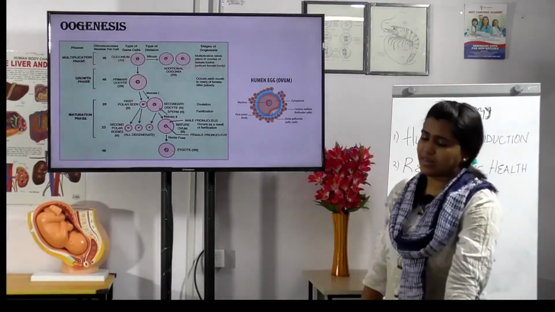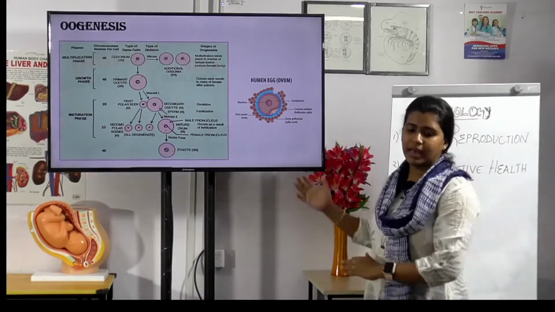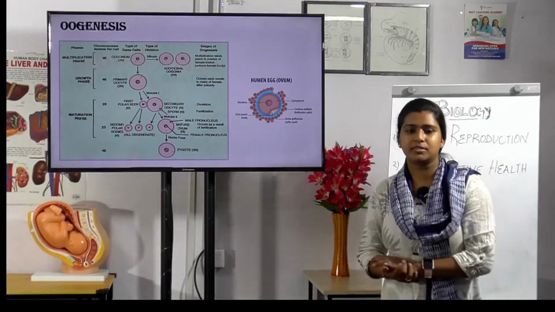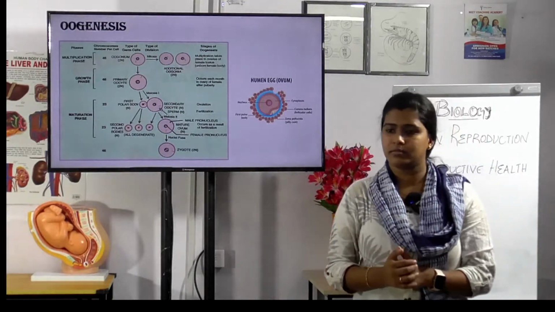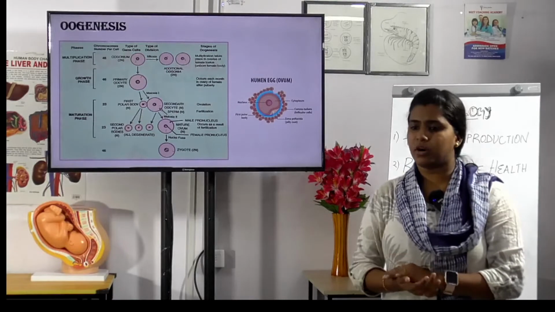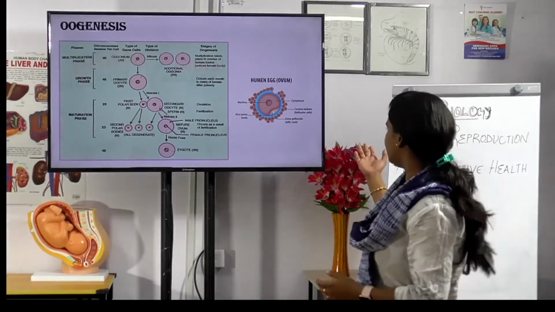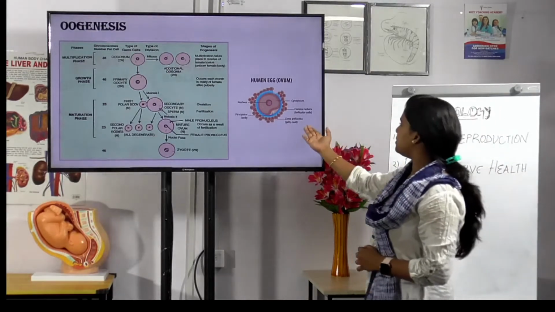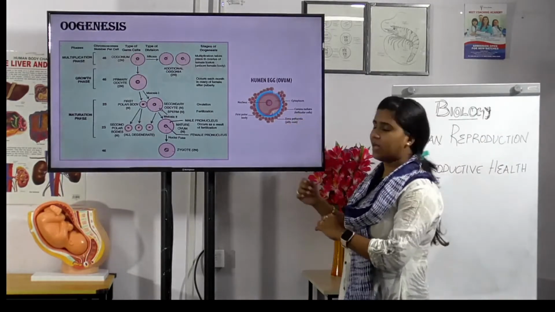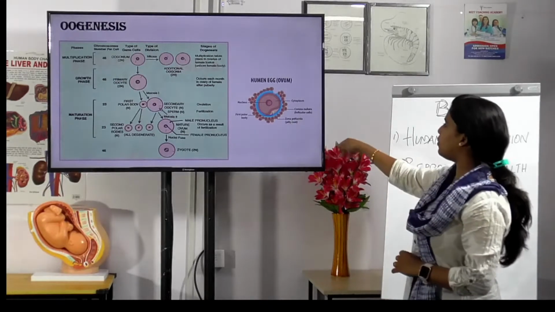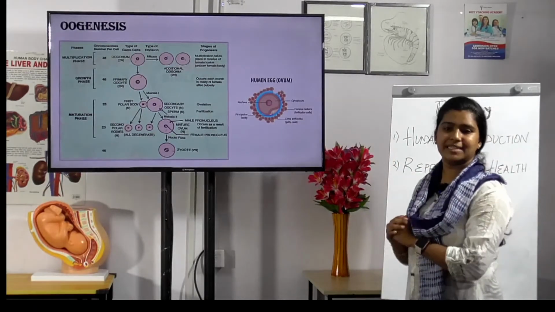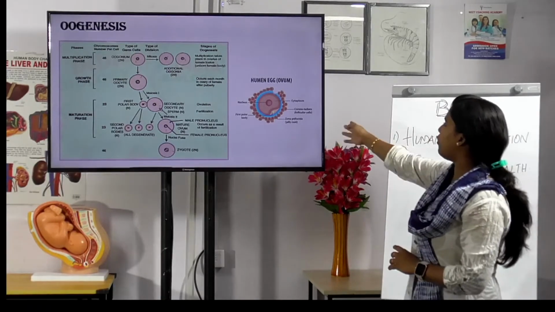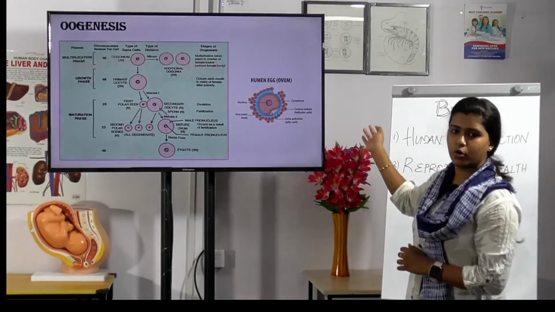Now let us see first the structure of the ovum. It is round in shape and it is non-motile. Non-motile means not moving, whereas sperm is motile. The ovum contains a nucleus in the middle, and it also contains a first polar body, the yellow colored part, which is covered by a zona pellucida. It is a jelly coat, and it also has a corona radiata, the follicular cells surrounding the ovum.